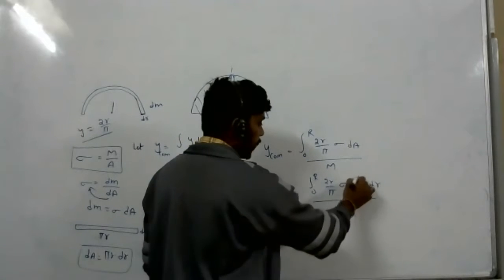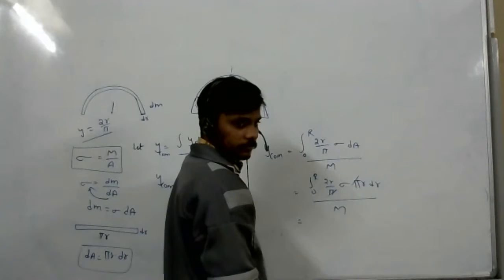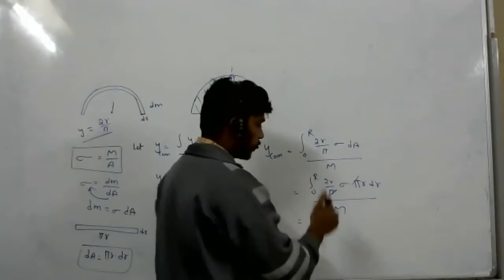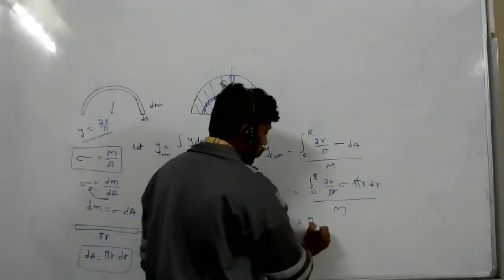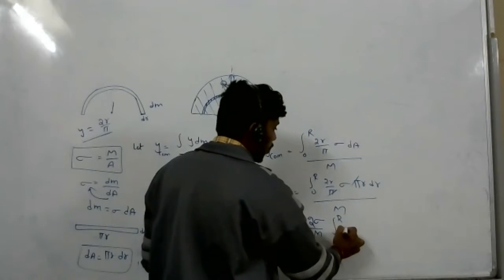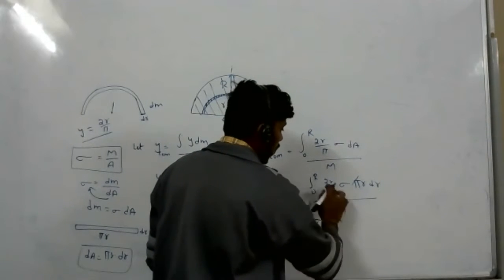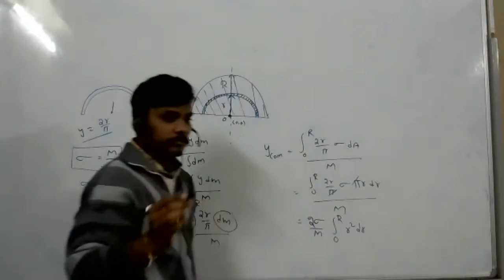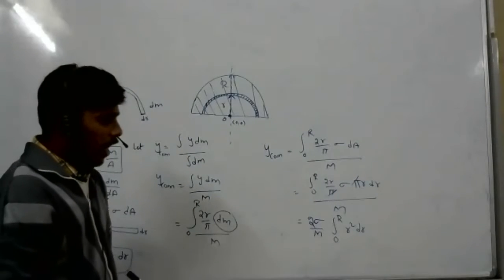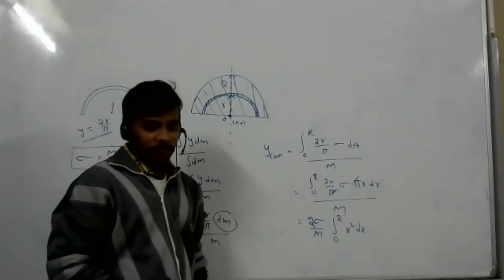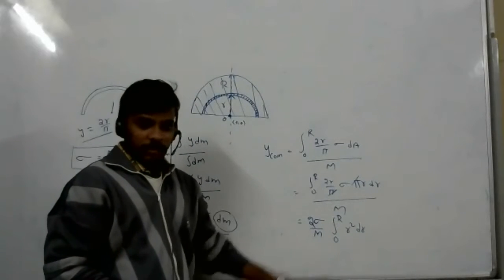Yes, sir. Now pi can get cancelled. So now we have 2 sigma by m. These are constants, take them out. You will remain with the integration from 0 to r of r into r square dr. Am I clear? Yes, sir. So r into r square, so r cube dr. Now can we do integration? Yes, now we can do integration.